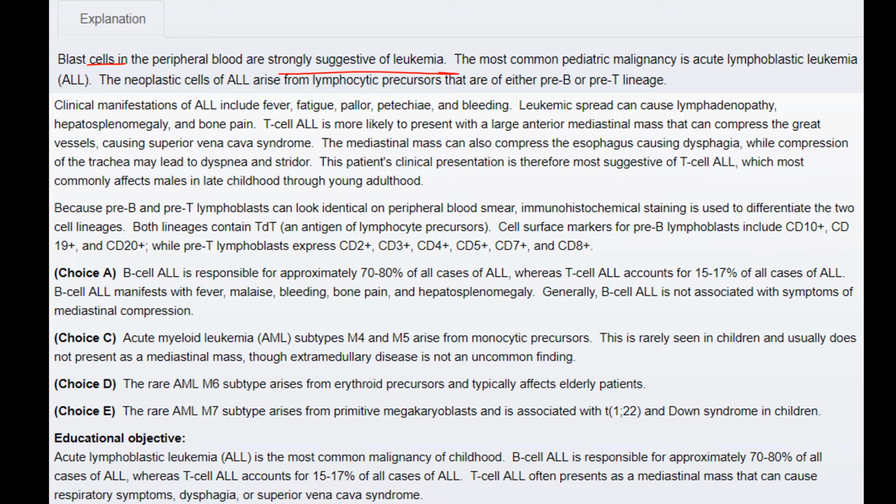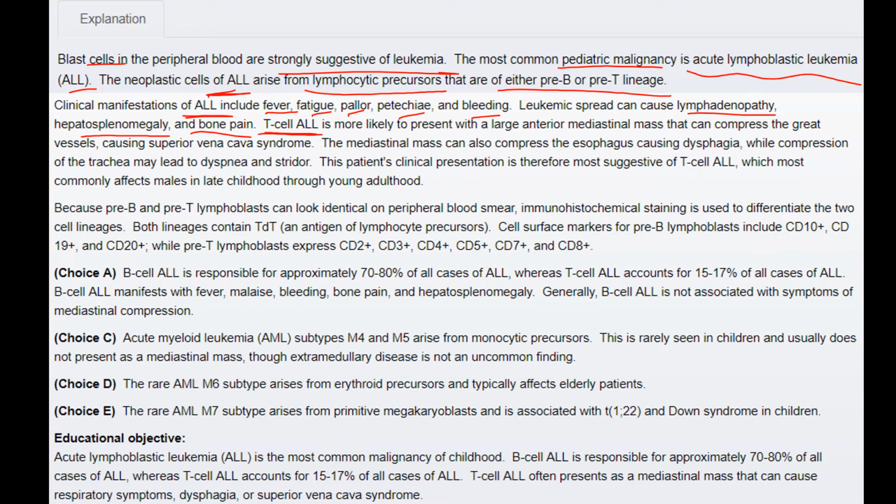The most common pediatric malignancy is acute lymphoblastic leukemia. The neoplastic cells of ALL arise from lymphocyte precursors that are of either pre-B or pre-T lineage. Clinical manifestations of ALL include fever, fatigue, pallor, petechiae, and bleeding. Leukemic spread can cause lymphadenopathy, hepatosplenomegaly, and bone pain.